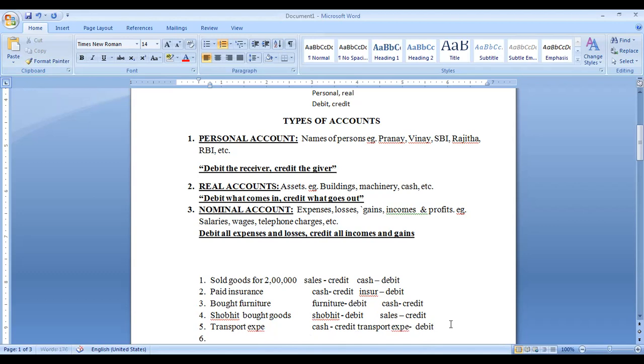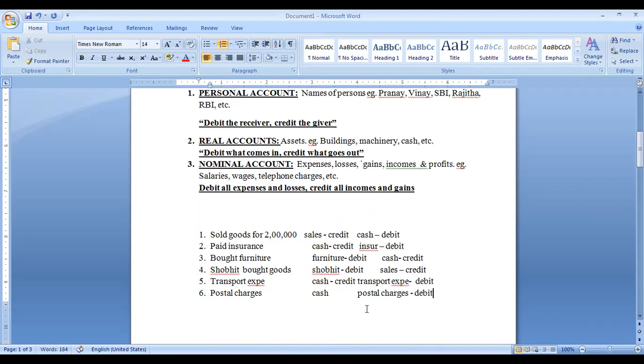Next transaction, what is it? Postal charges. Here cash account is there, then postal charges account. Postal charges is expenditure, and all expenses we have to debit.